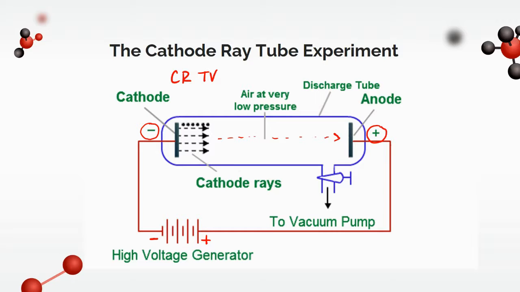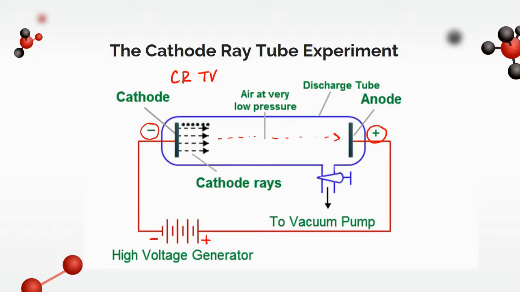So if you guys ever have, or ever had one of those big TVs, so not a flat screen TV that's super thin, but one of the bigger TVs that's longer in the back, it had this cathode ray tube in it. And then what they were able to do was shoot these electrons at the screen. So in the back of the TV is this cathode, or the negative side, and then in the front, where your screen is, where you see the picture, that was the anode. And then they'd shoot electrons at the TV.